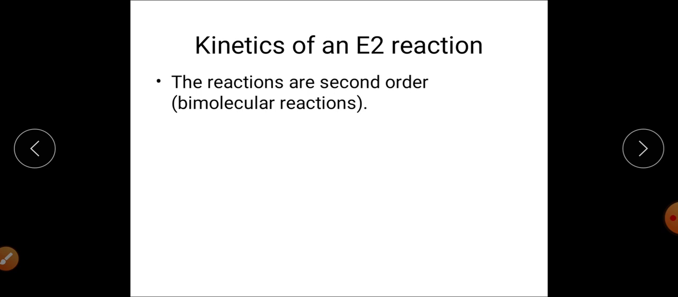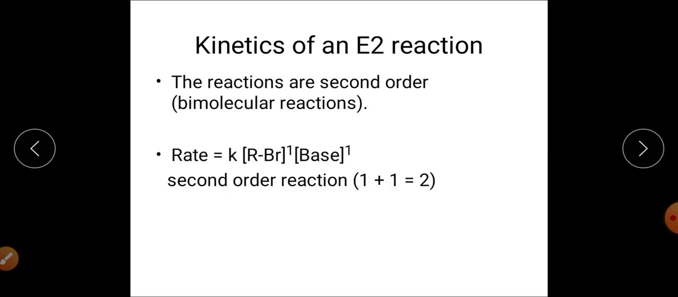Now when we talk about the kinetics of the E2 reaction, if we are particularly concerned about the evidences of the E2 elimination reaction, the first evidence is the rate of this particular reaction. The rate will depend upon the substrate, that is the alkyl halide. In the example we have taken, it will depend upon the concentration of the alkyl halide and it will depend upon the concentration of the base.